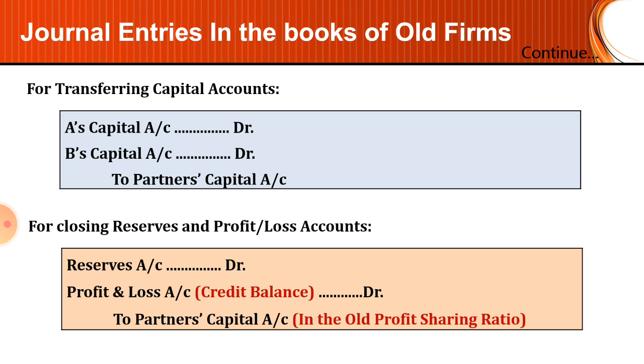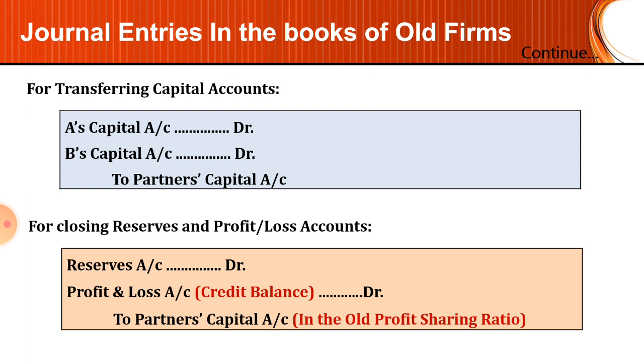For closing reserves and profit and loss account, if in the old firm there was a reserve or there was a profit or loss, then that profit or loss will be transferred to the partners' capital account in their profit sharing ratio.